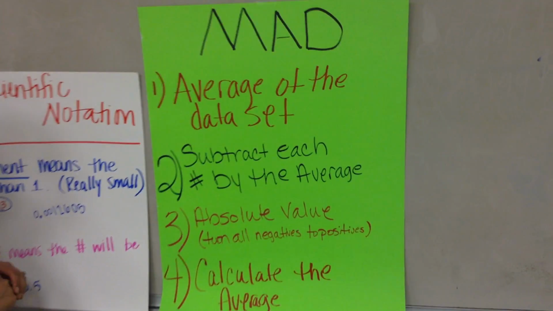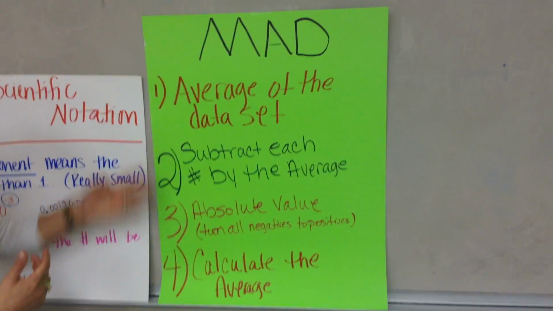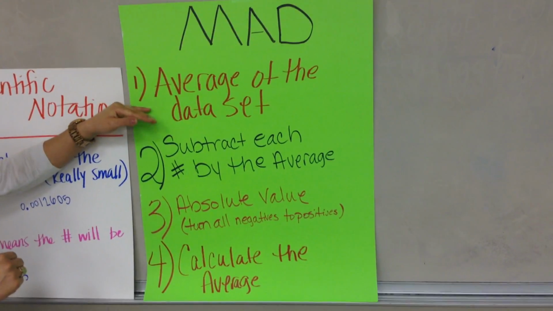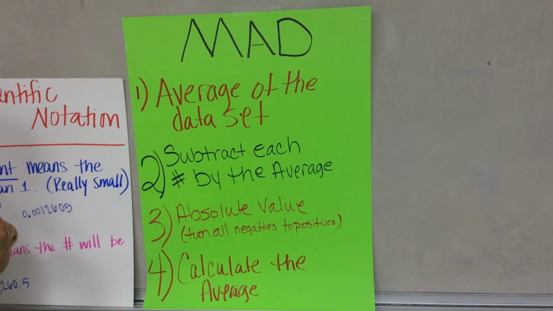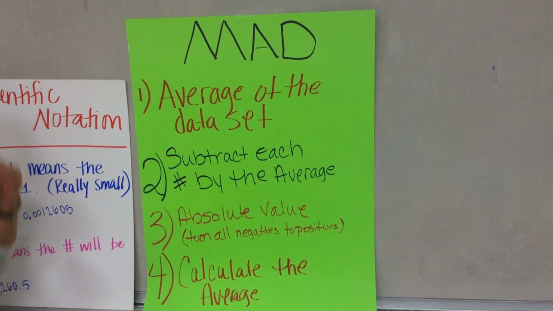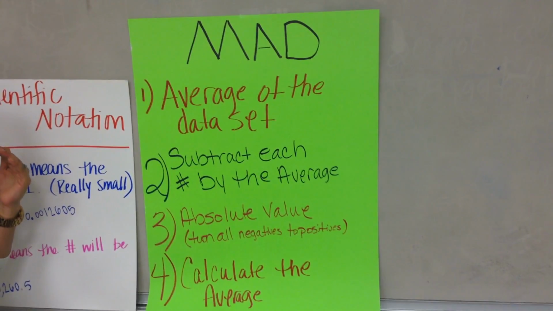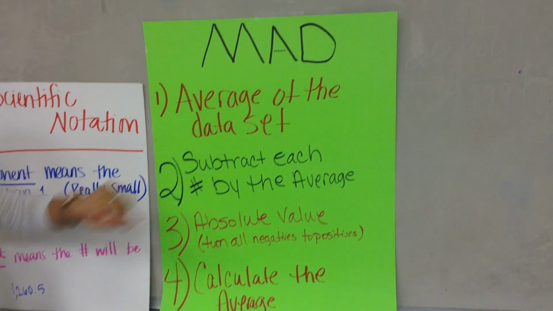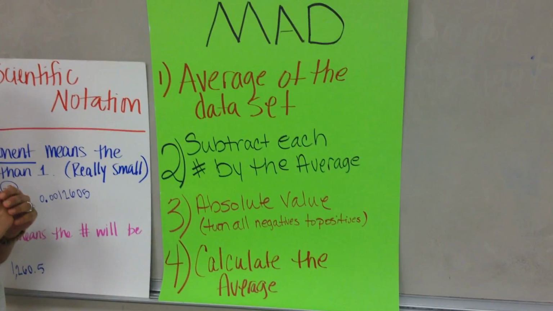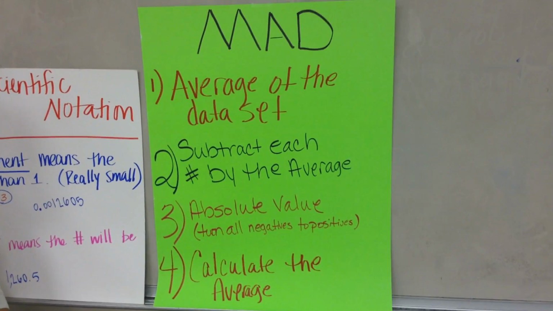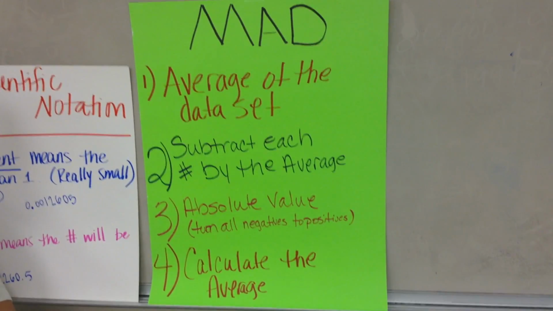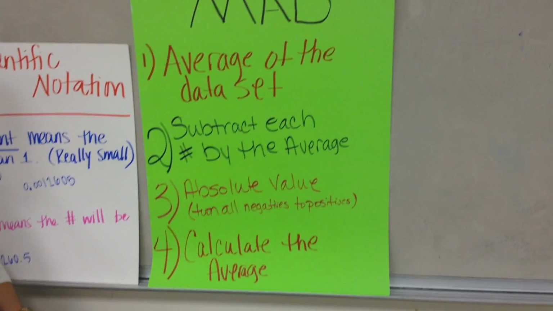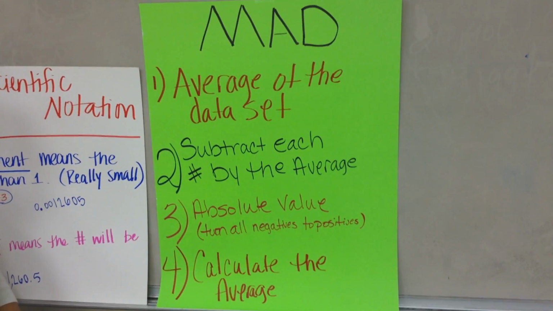Lastly is our mean absolute deviation. Just remember these 4 steps, you guys. Calculate the average of the set of data. Remember to add up all the numbers and then divide by the total number of numbers. You guys always just add it up and then you think you're done. That's not the average. Average is add then divide, okay? And make sure that you put it in your calculator just like that. Go ahead and put your fraction in the calculator so that it'll go ahead and keep the average in when you finish, and you don't have to forget to divide.